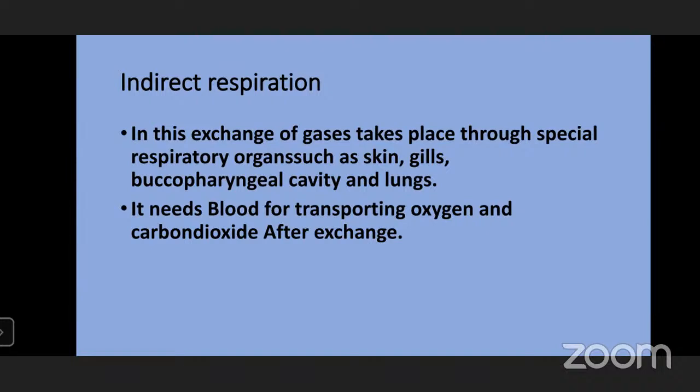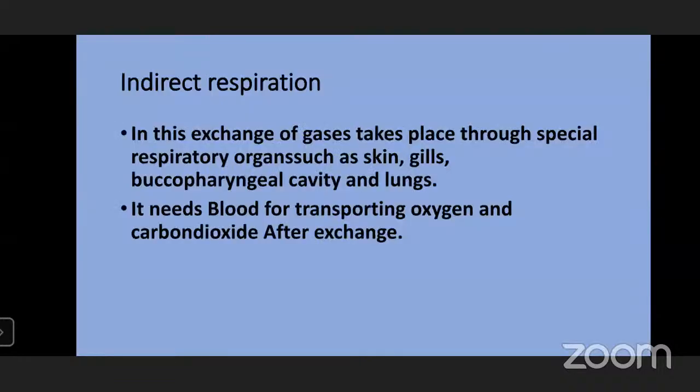It becomes very difficult for the gases to get exchanged because the body form is very complex, and mesoderm lines the body cavity on both sides. So there are various reasons, and the complexity of body organization helps in the development of all these organs.